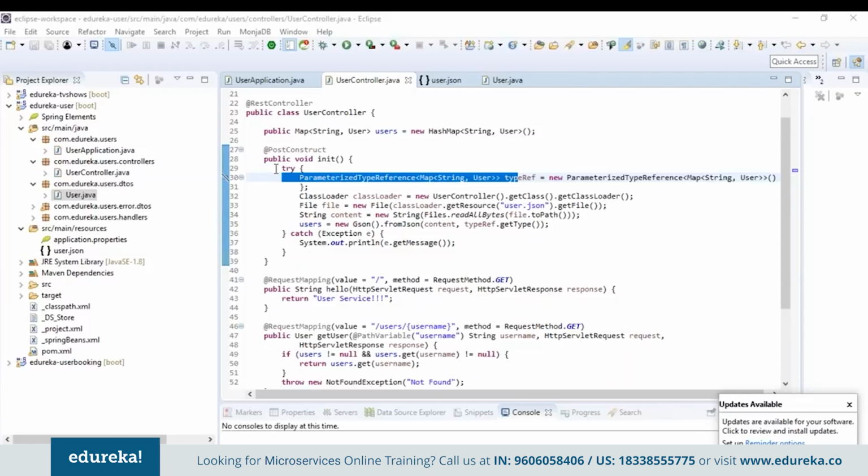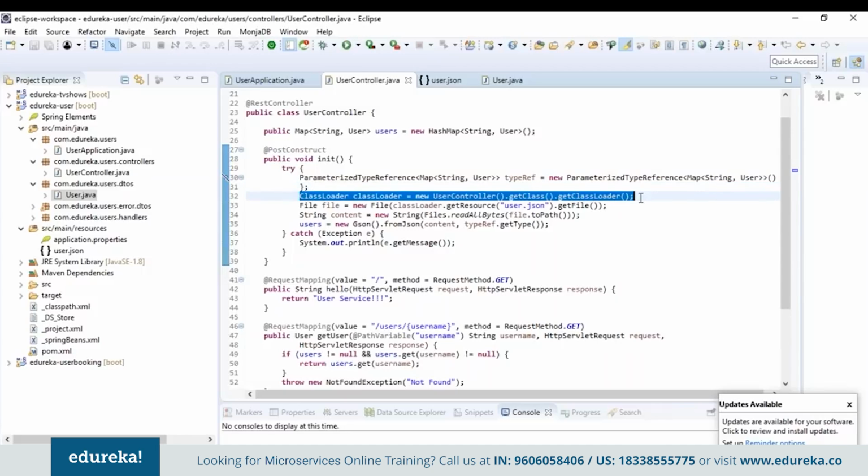Basically, the purpose of this class is to enable capturing and passing a generic type. To capture the generic type and retain it at runtime, you need to create a subclass. The resulting type reference instance can be used to obtain a type instance that carries the captured parameterized type information at runtime.